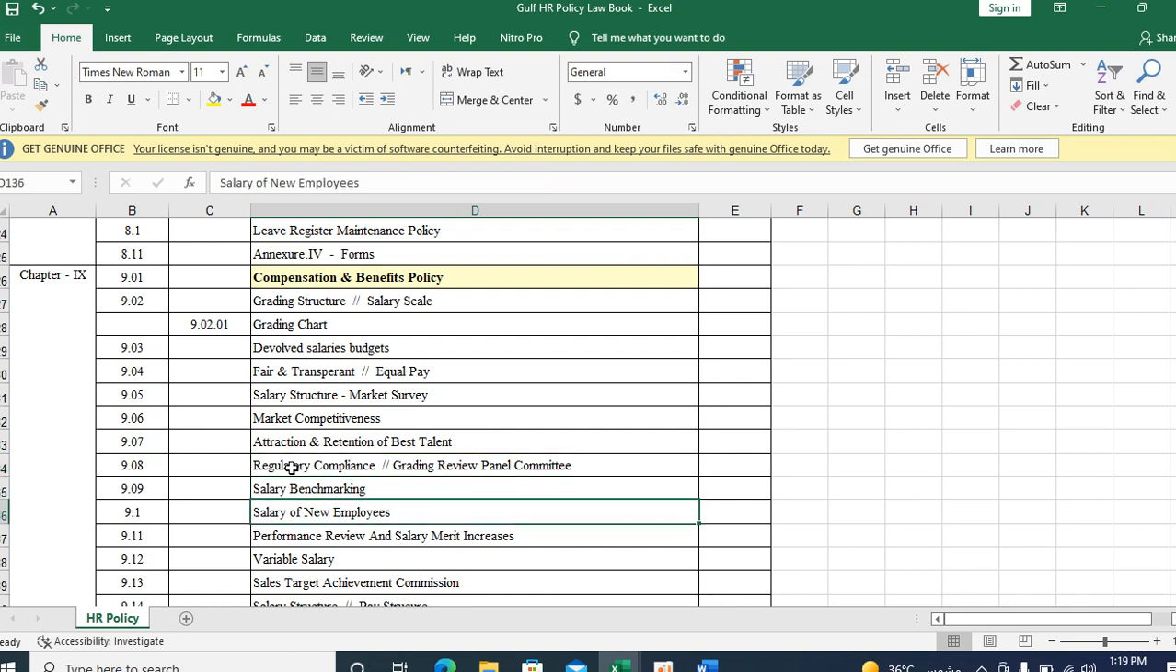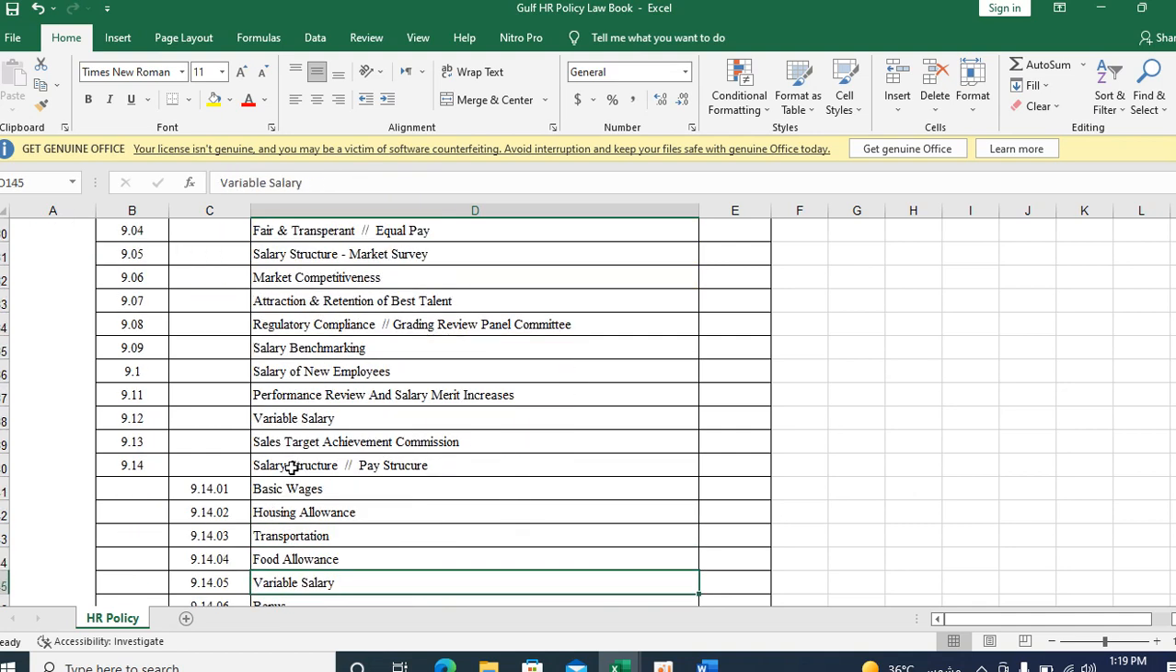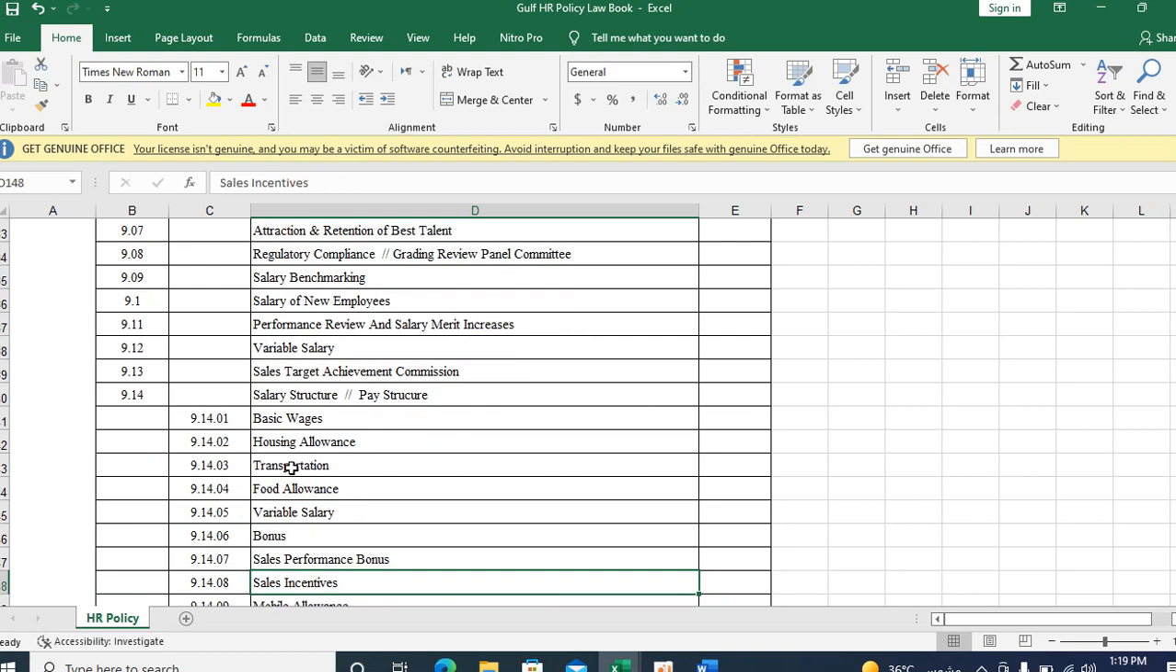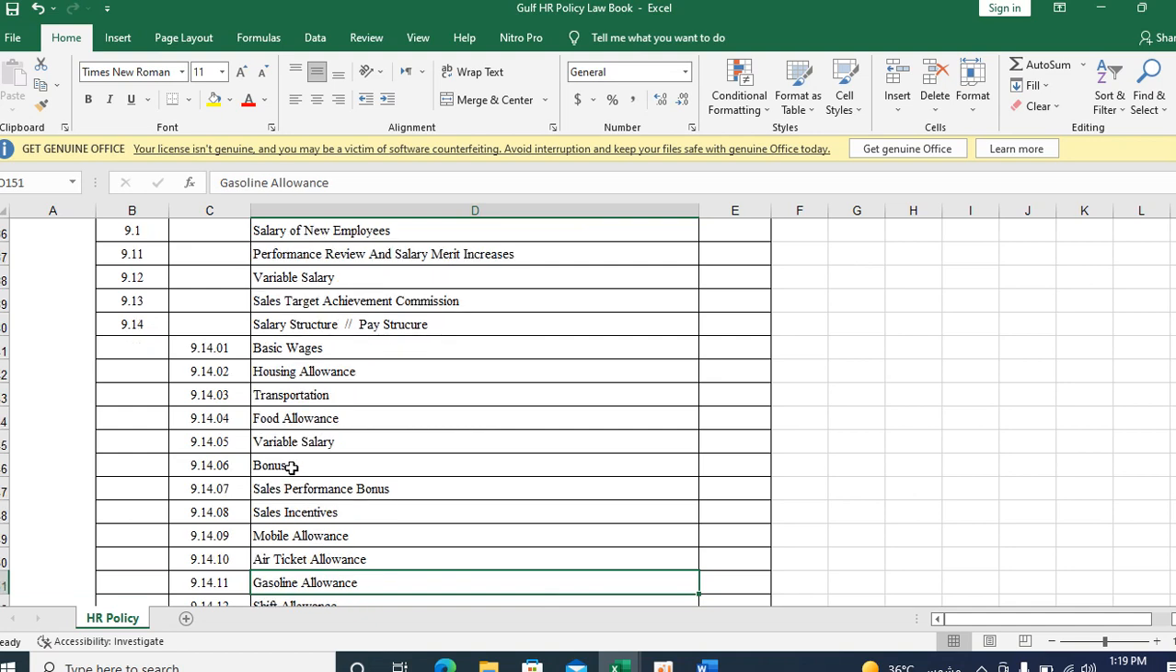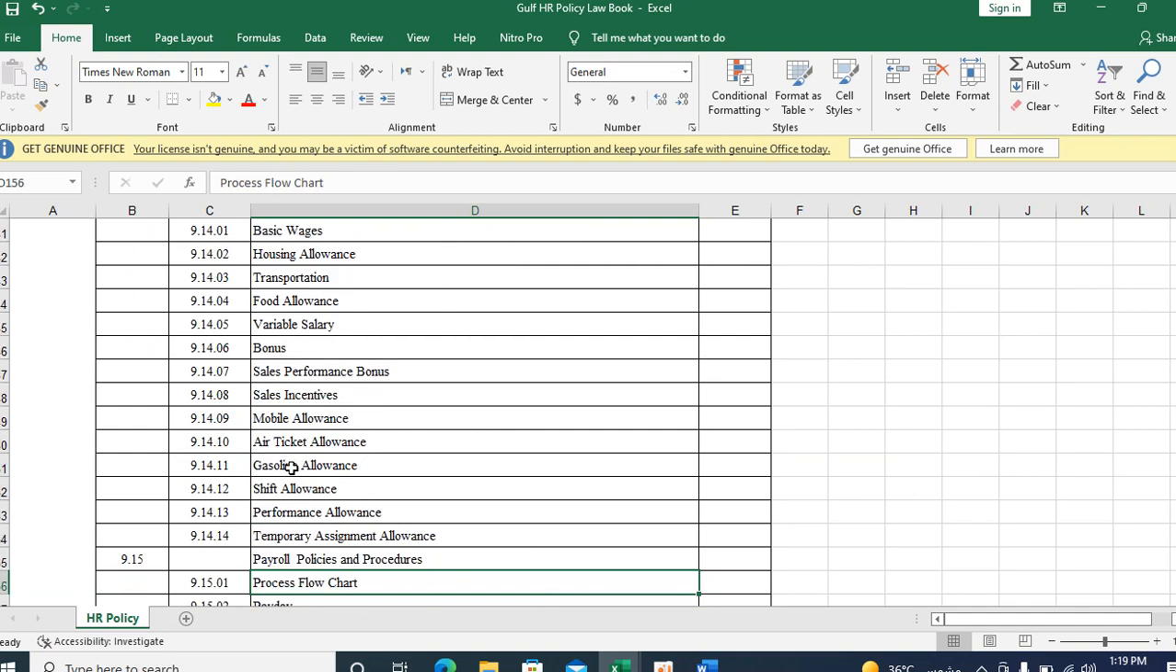Okay. Salary benchmark, salary of new employees, performance, all of these will come under compensation and benefits. What are all the salary structure: basic wages, housing allowance, transport, food allowance, variable salary, bonus, sales performance bonus, sales incentives, mobile allowance, air ticket allowance, gasoline allowance, shift allowance. There are many allowances you can create, depending on your management discretion.